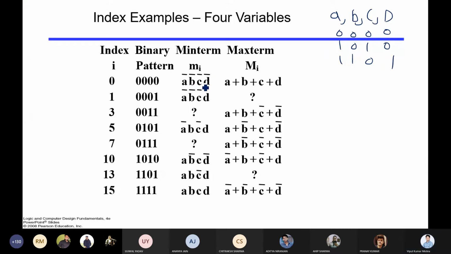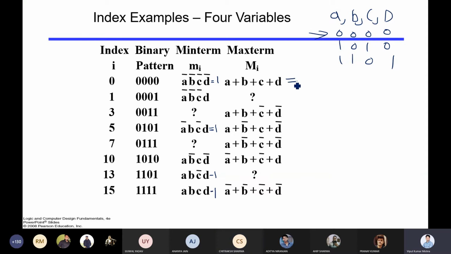Check what the value of this will be. If you take all zeros, what will be the value? 1. What about this? 1. What about this? Again 1. What about this? Anyways 1.